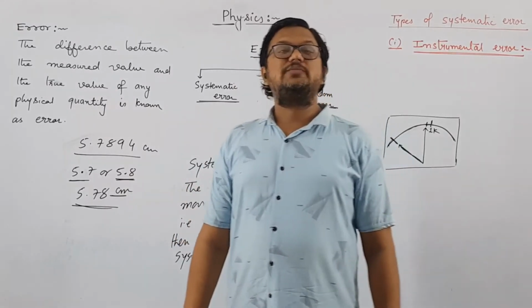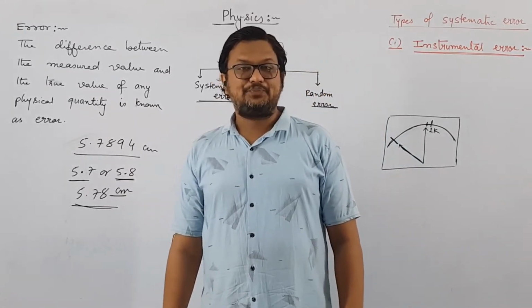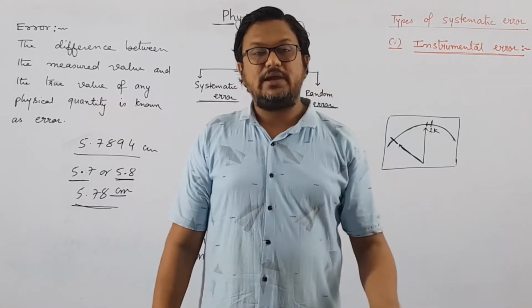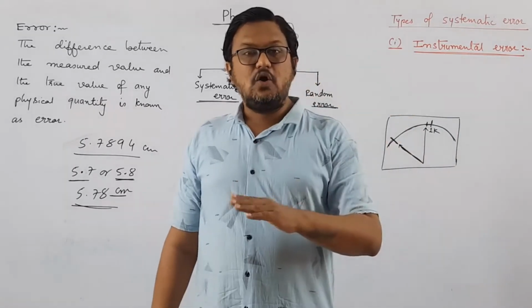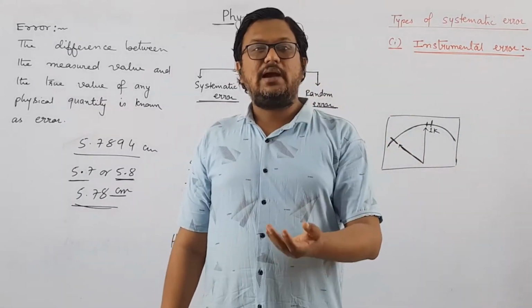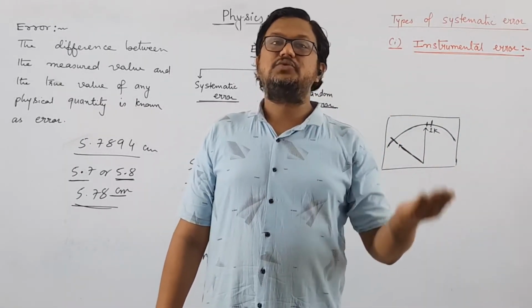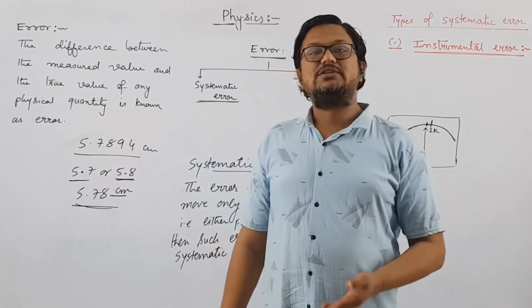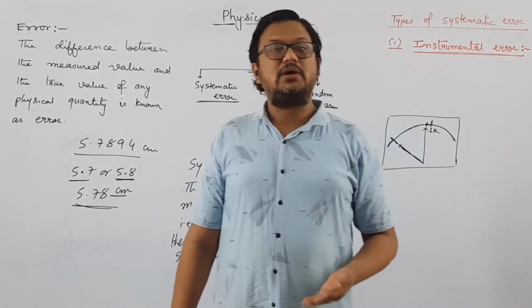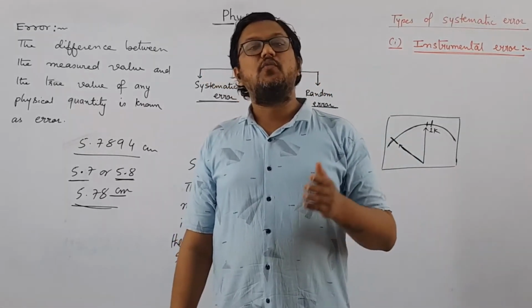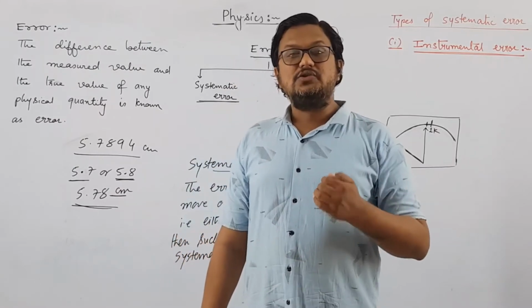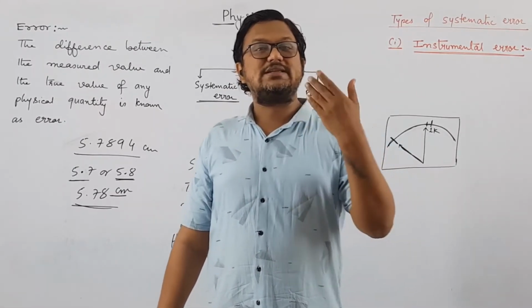Now this kind of instrumental error can be easily removed. You can easily remove this kind of instrumental error by calibrating the instrument again, by changing the instrument, or by knowing the value of error and doing appropriate correction to the answer. Just now we have discussed, let us take the same example for thermometer. If you are measuring the temperature of boiling water and it is showing 104, but we know that it should be 100, so that instrument is indicating 4 degrees Celsius more.